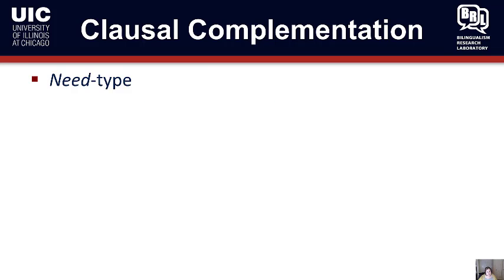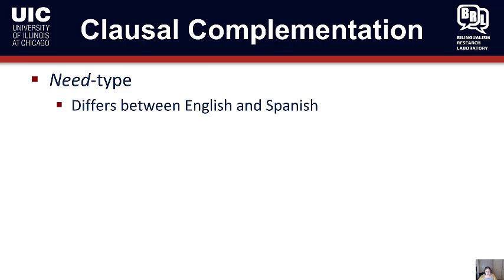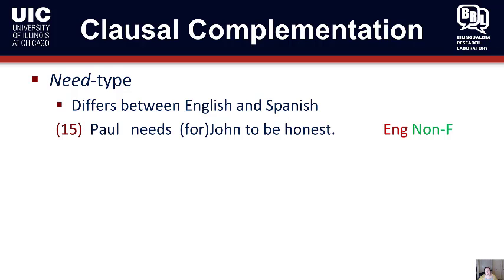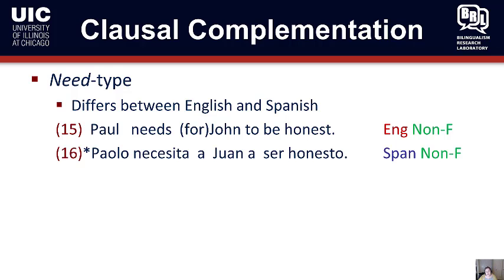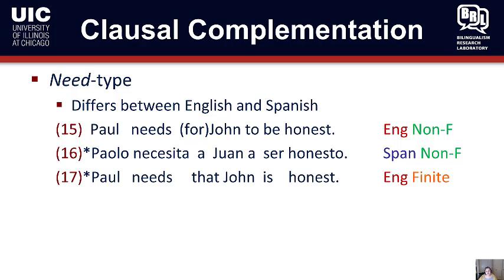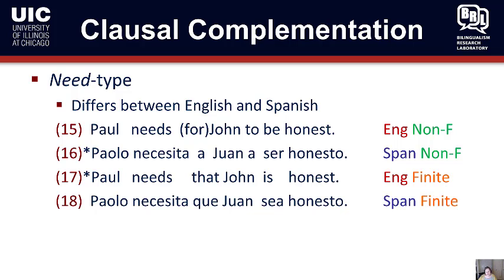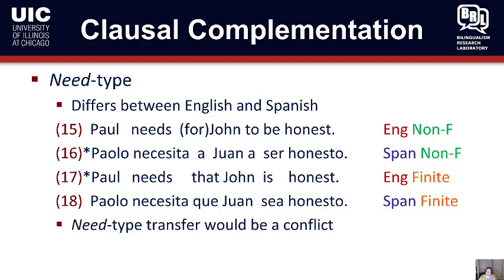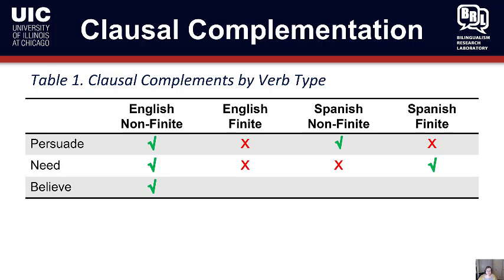So to get to the need type verbs, these differ between English and Spanish. Whereas in English, Paul needs John to be honest, with non-finite, is good, this is bad in Spanish. And the reverse is true for the finite, where Paul needs that John is honest is pretty terrible in English. The equivalent in Spanish with finite is fine. So here, if we do a full transfer as predicted by the unified connectionism model, that would be a conflict. So here is that represented in our table. Whereas English goes non-finite good, finite bad, Spanish goes non-finite bad, finite good.